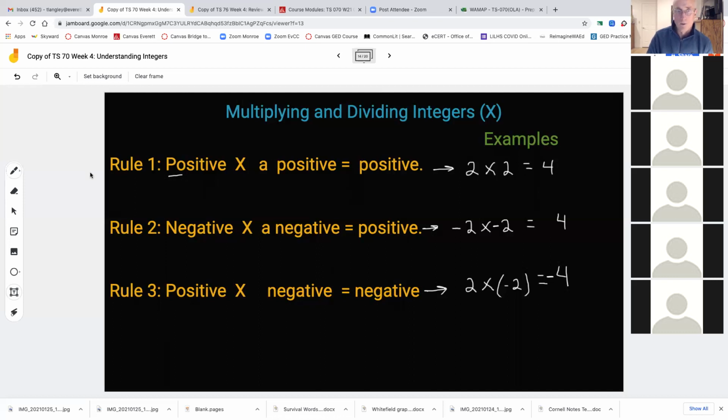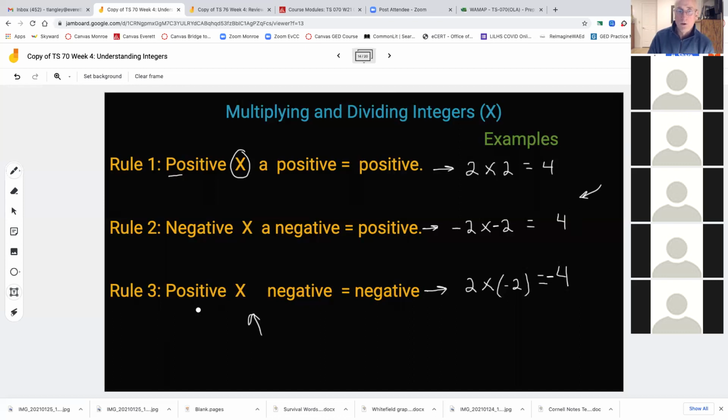It's either rule number one, where you have a positive times a positive, and the answer is a positive. I want you to look at your answers first down in this column. You'll notice that in most of the cases, it's always a positive answer.